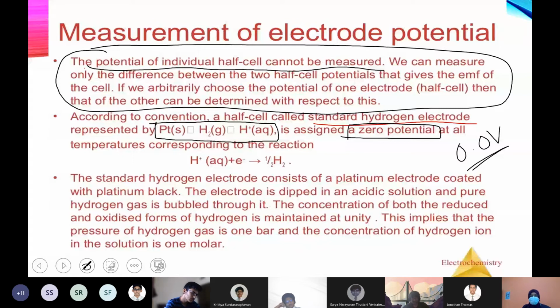Write the second point also completely, or you can reframe it in your own words. But this is very important. You should know the half cell called the standard hydrogen electrode, and its representation is important: platinum solid, comma, hydrogen gas, then H plus aqueous.